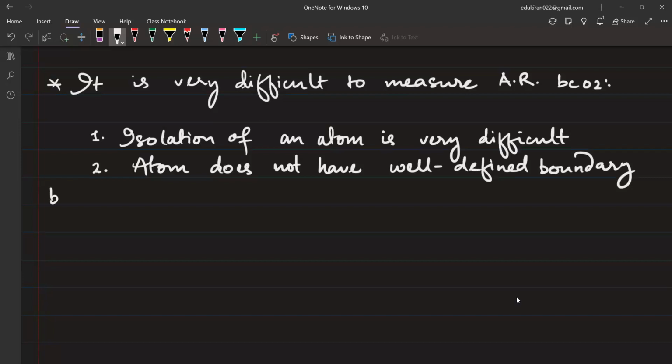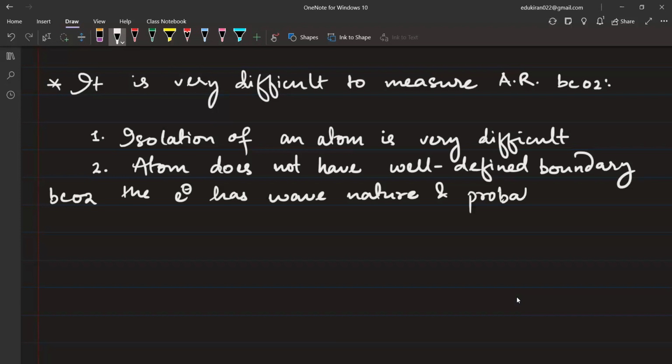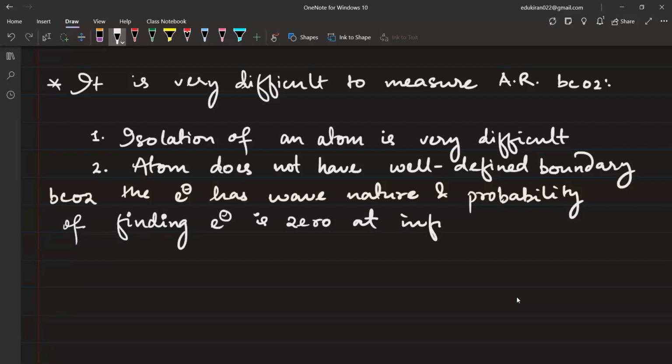Why? Because the electron has wave nature, and the probability of finding the electron is 0 at infinity. What is the meaning of this?